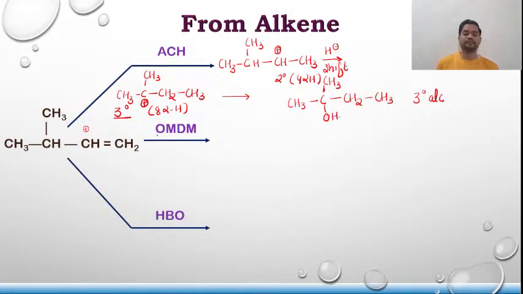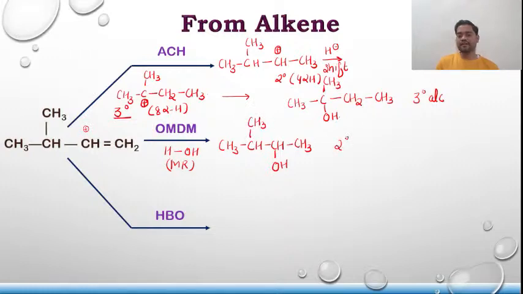Talking about OMDM, directly we have to add water and apply Markovnikov rule. So what will be the product? CH3, CH, CH, CH3, OH, CH3. And over here, if you can see, it is a 2-degree alcohol. Talking about the last one, that is HBO.